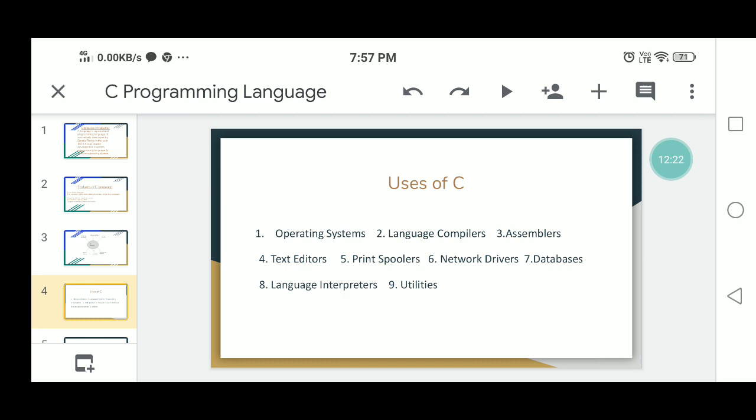The difference between these two is that an interpreter takes the program line by line and converts it into object code. A compiler converts the entire program at once, and any programming mistakes or other errors in the program are displayed at one time on the screen. So you can develop these compilers and interpreters using the C language. Some utility programs can also be developed using C.